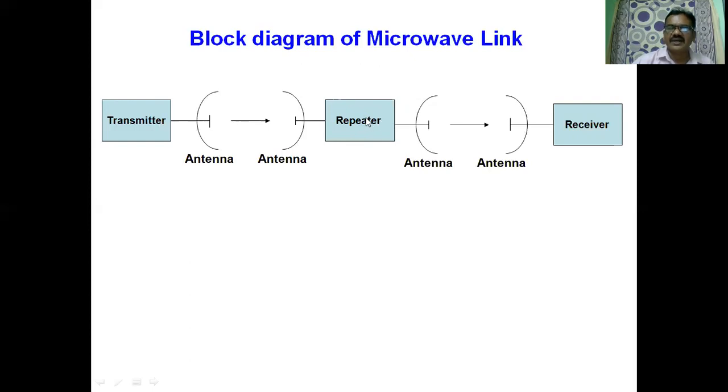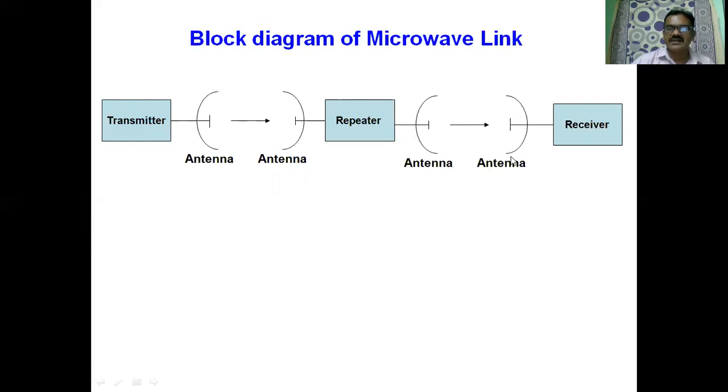After amplification, it is transmitted toward the receiver through the transmitting antenna. Therefore, a repeater requires a receiving antenna, which is used to receive the signal transmitted by the transmitter. Then amplification is done inside the repeater, and then retransmission is done toward the receiver.